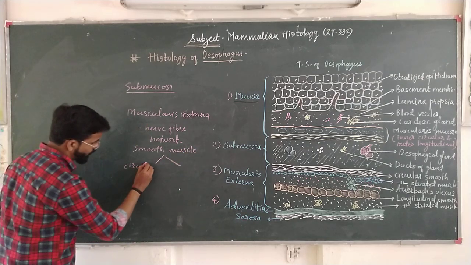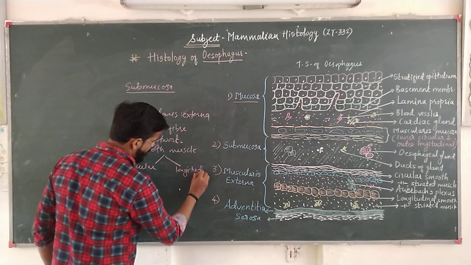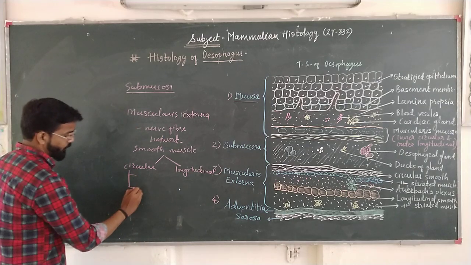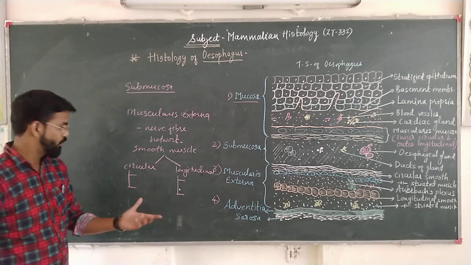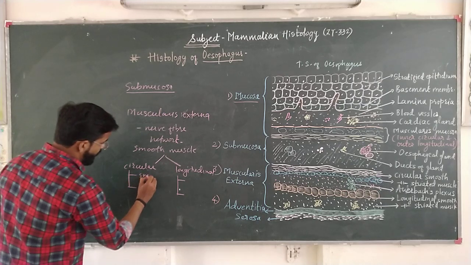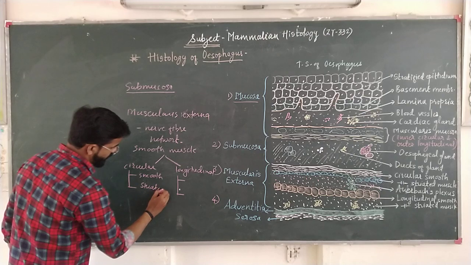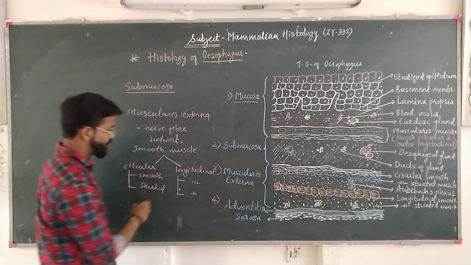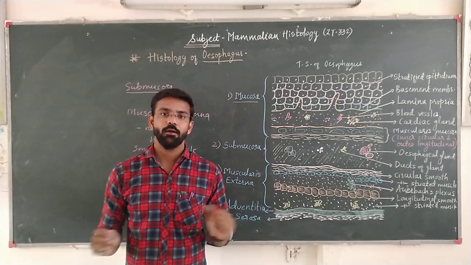Means here muscles are in the form of smooth muscle, but they are of two types, that is inner circular and outer longitudinal, and they again show their distribution in two layers. That is, first one inner smooth and outer striated. Like this, the arrangement of muscle layer is there for better peristaltic movement and expansion of that part of the alimentary canal.